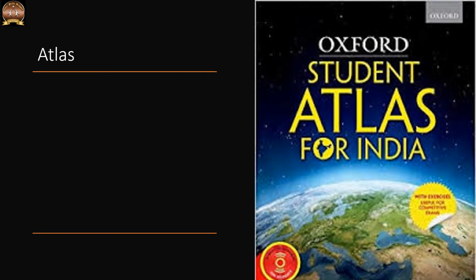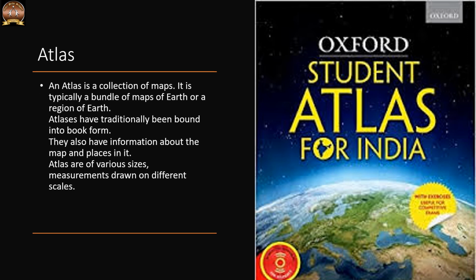Yes children, we have learnt about the three types of maps. The next topic is atlas. When many maps are put together, we get an atlas. An atlas is a collection of maps. It is typically a bundle of maps of Earth or a region of Earth. Atlases have traditionally been bound into book form. They also have information about the maps and places in it. Atlases are of various sizes, with measurements drawn on different scales.